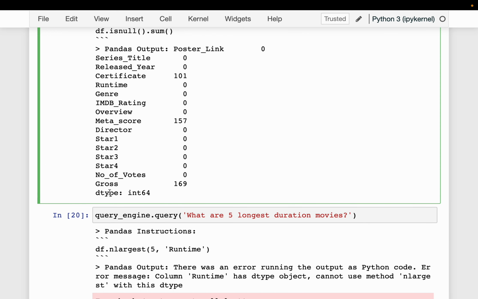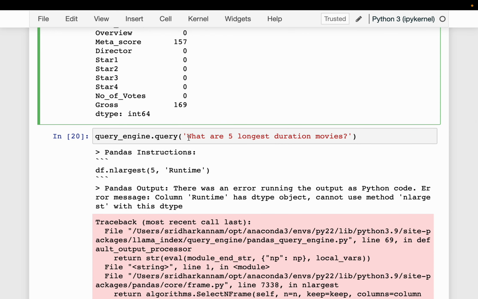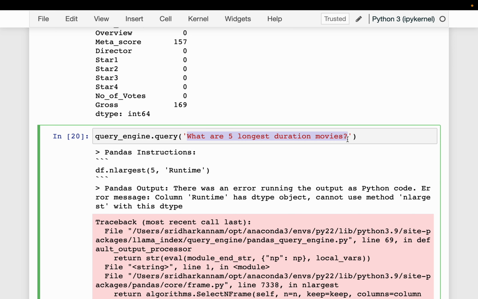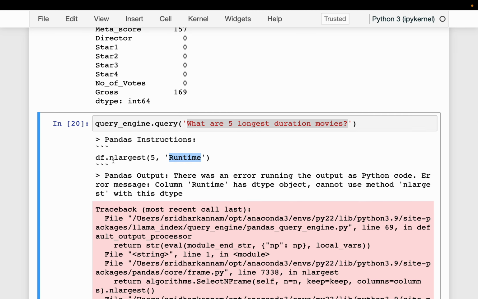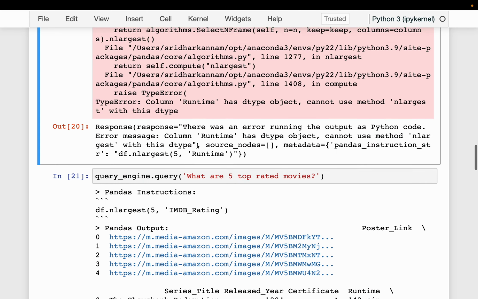All right. And then here we are asking, what are the 5 longest duration movies? So it has identified it should look into the runtime variable. And even I am not aware of this function, nlargest. It's good, it came up with this function nlargest. We wanted 5, and it should be looking for runtime in order to answer this question. So that's looking good.